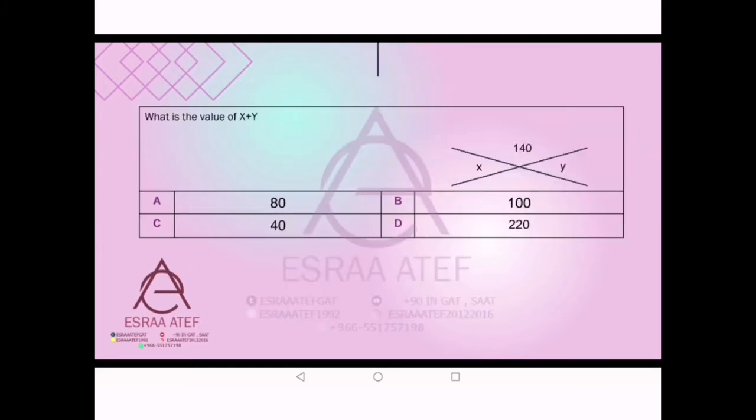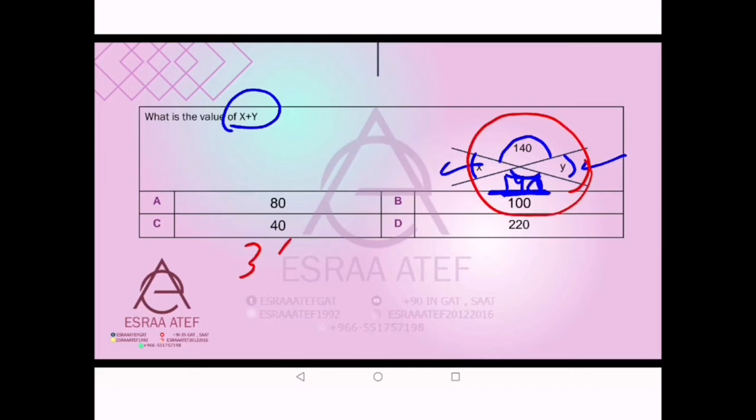Here we have the angles, and he wants me to get x plus y. So how can we get it? We know that if we have two angles which are opposite to each other, they are equal to each other. So this one will equal 140, and this x equals y. How can we get them? All of the angles are 360, so 360 minus this one and this one.